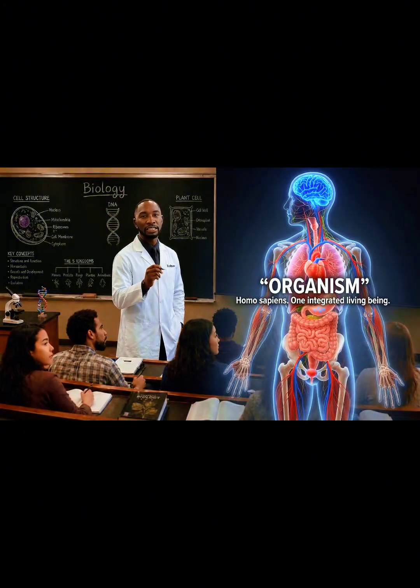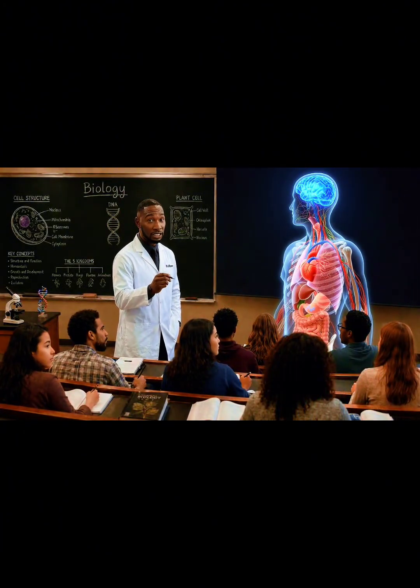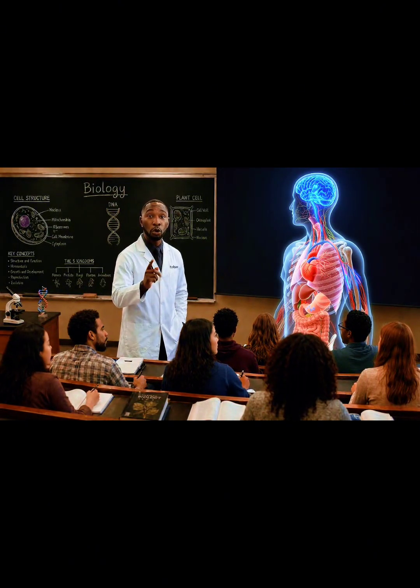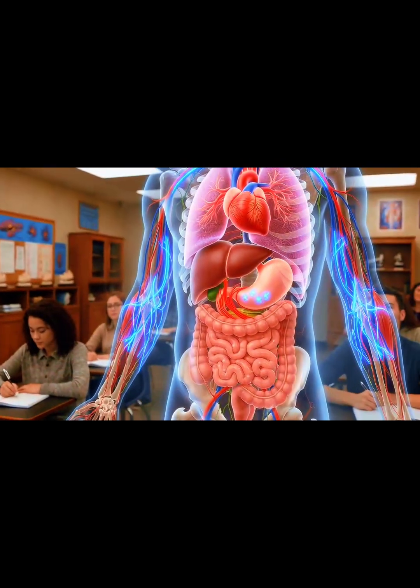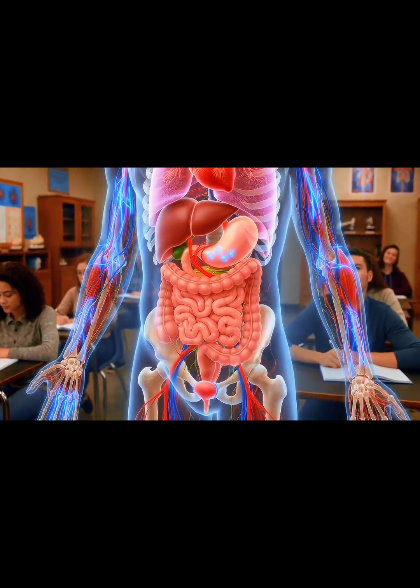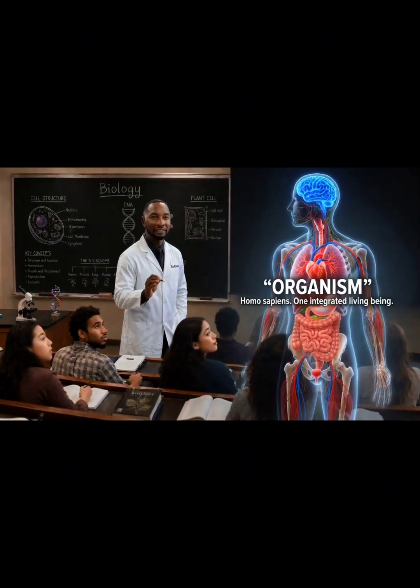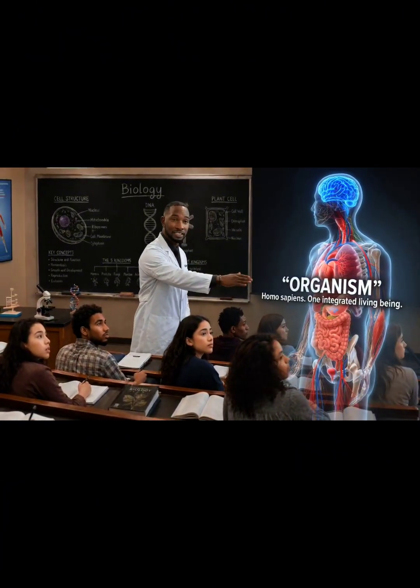And finally, when all 11 organ systems are integrated and functioning together in a single living individual, we arrive at the organism level. This is the organism level, the pinnacle of biological organization. An organism is a complete living system. Take the human body. All these systems work together.